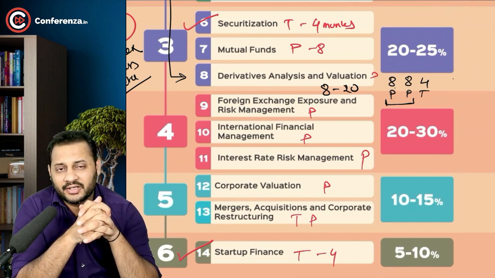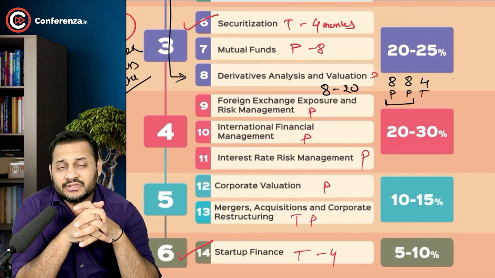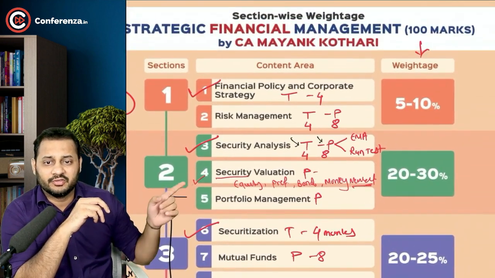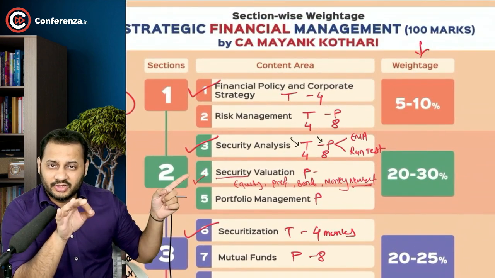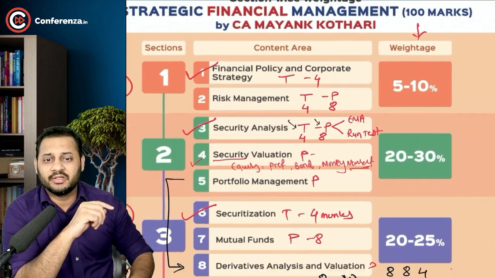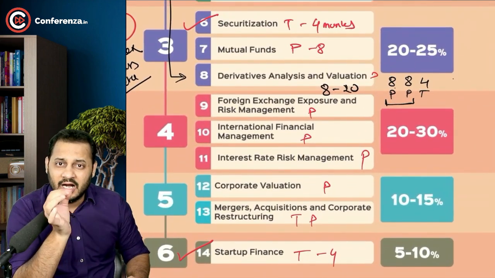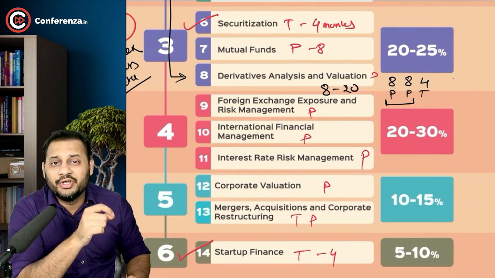We are going to solve a lot of practical questions, and you are going to see that most of the part is taken from security valuation. First of all, please focus on this. The security valuation chapter is very much connected to corporate valuation because both chapters are related to valuation.